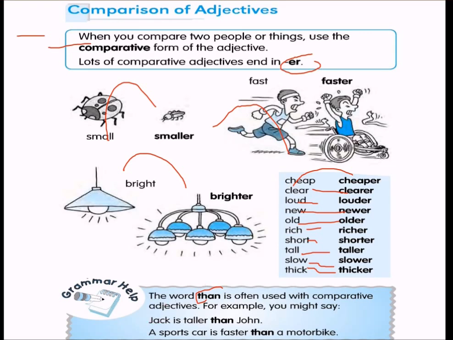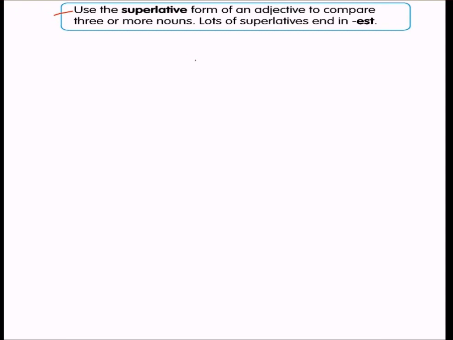For example, Jack is taller than John. A sports car is faster than a motorbike. And we use the superlative form of an adjective to compare three or more nouns. Three or more nouns, we use the superlative form. Like lots of superlatives, they end with -est.